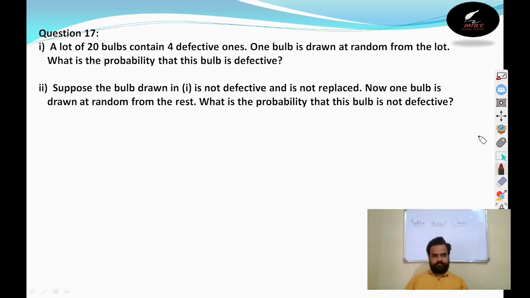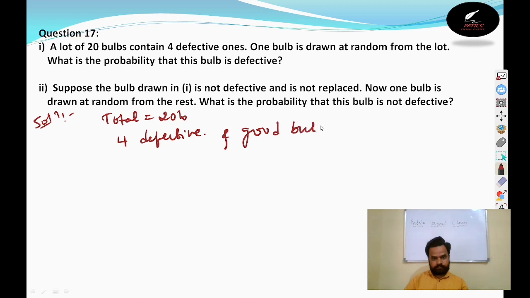Question number 17. A lot of 20 bulbs containing 4 defective ones. One bulb is taken out at random from the lot. What is the probability that the bulb is defective? See, the solution here. A lot of 20 bulbs containing 4 defective. Total 20 bulbs are there, out of which 4 bulbs are defective. And how many remaining bulbs are good? Out of 20, if you remove the 4 defective, the remaining 16 bulbs are good.